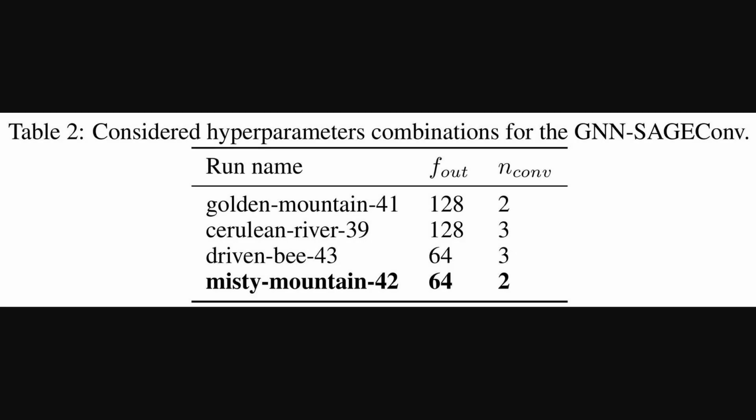Okay, the previous figure compared validation losses. Table 2 lists the hyperparameter choices explored for the GraphSAGE encoder, which clarifies how depth and width were tuned. The runs vary the output feature size, noted as fout, between 64 and 128, and the number of convolution layers, noted as encond, between 2 and 3. The highlighted Misty Mountain 42 setting, with fout 64 and encond 2, corresponds to the best validation loss because larger width tended to overfit, while extra depth slightly hurt generalization.